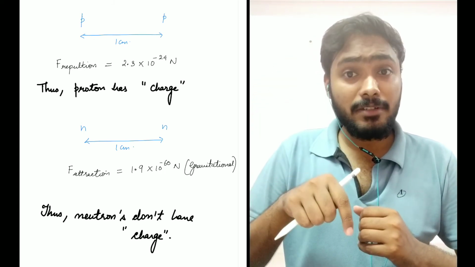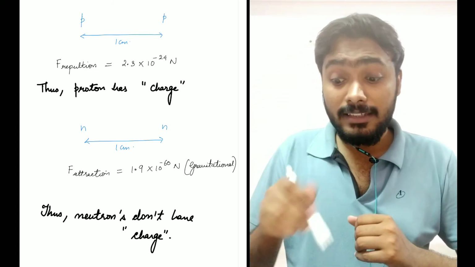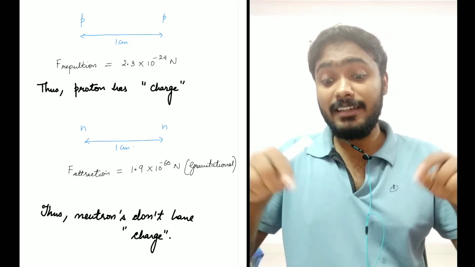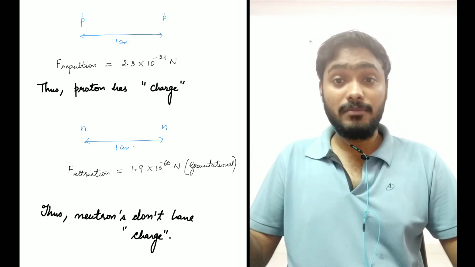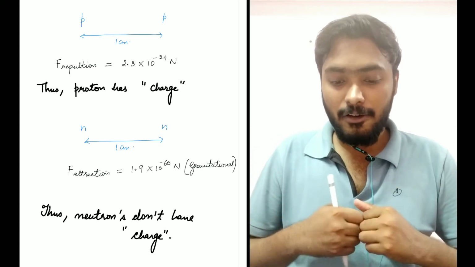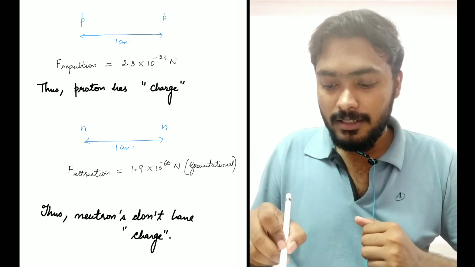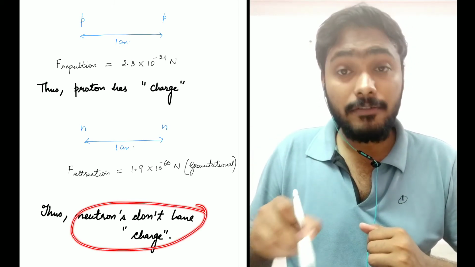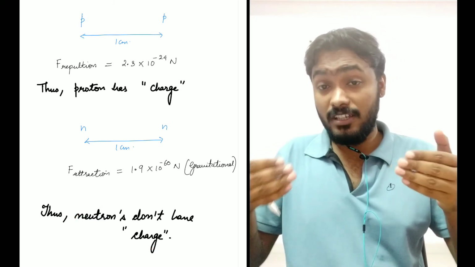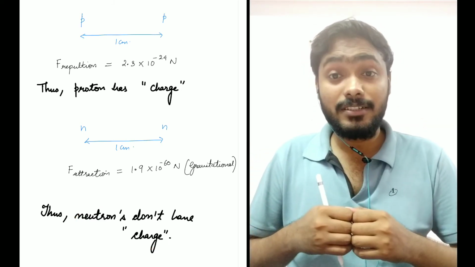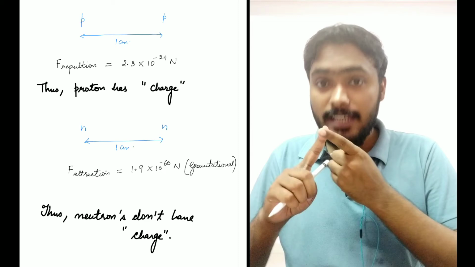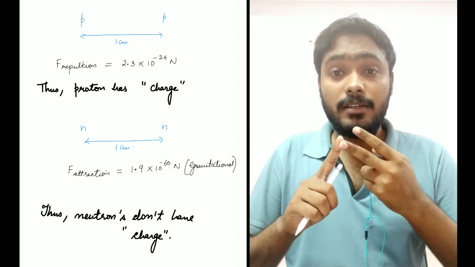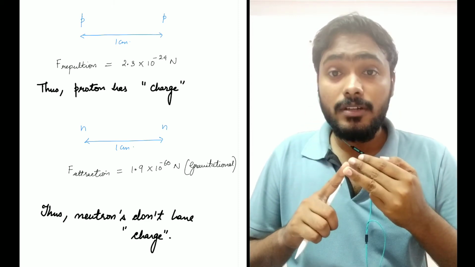So from this experiment we can conclude that this attractive force is purely gravitational because of the mass of the neutron. So they concluded that the neutron does not have this physical quantity called charge, right? Electron has it, proton has it, but neutron does not.